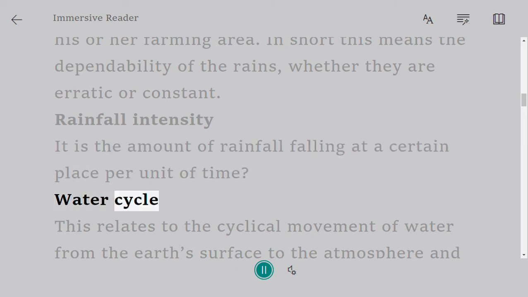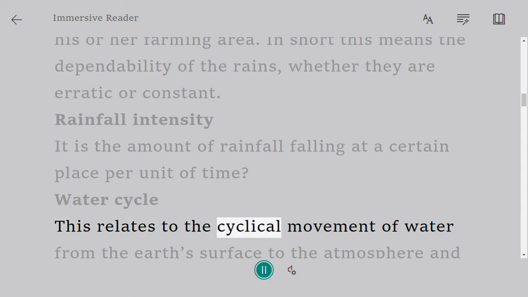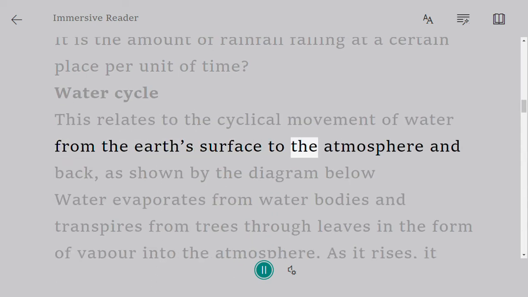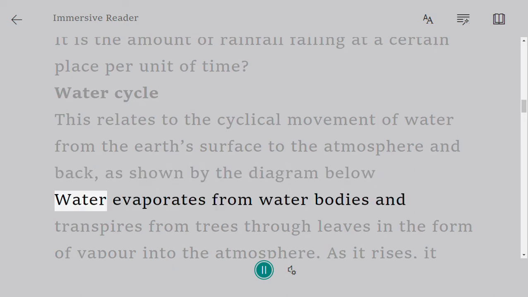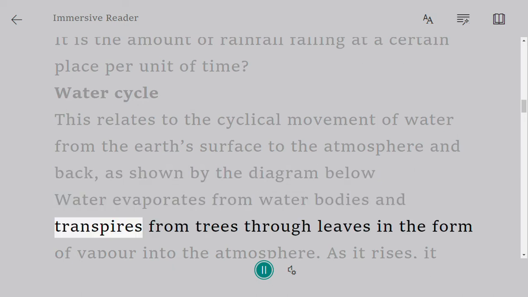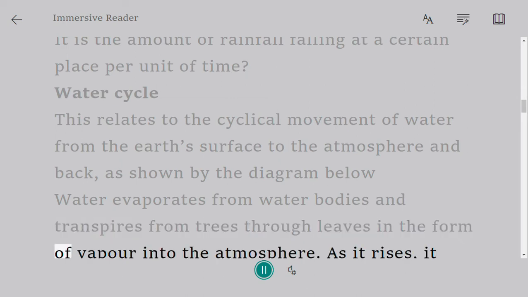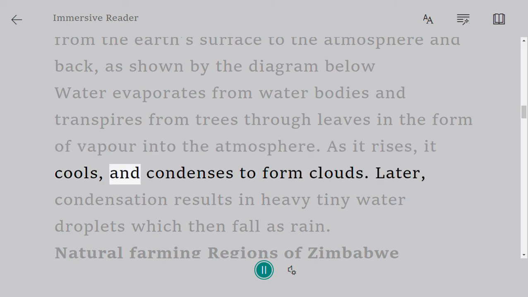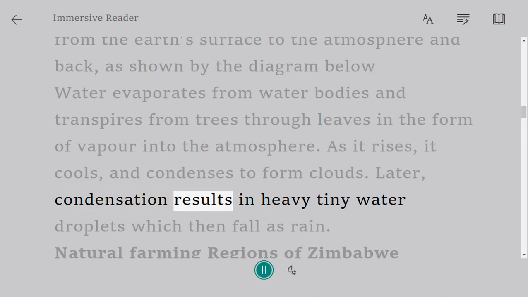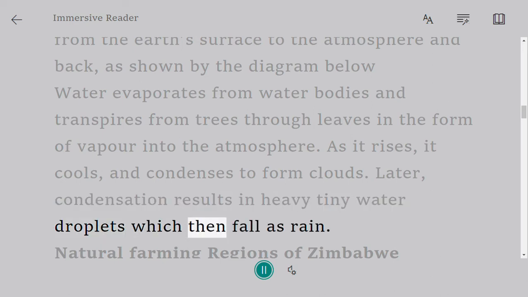Water cycle. This relates to the cyclical movement of water from the Earth's surface to the atmosphere and back, as shown by the diagram below. Water evaporates from water bodies and transpires from trees through leaves in the form of vapor into the atmosphere. As it rises, it cools and condenses to form clouds. Later, condensation results in heavy tiny water droplets which then fall as rain.